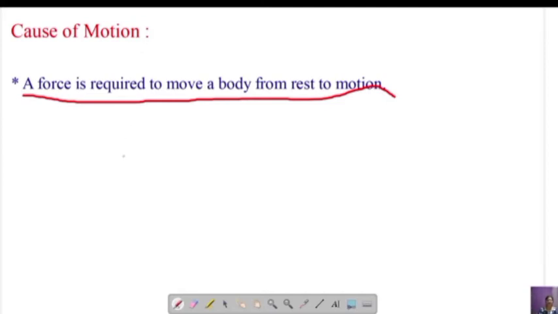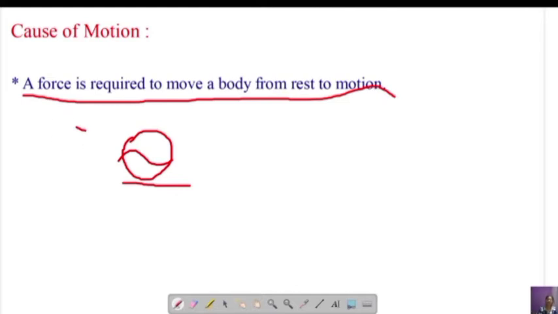Let us consider here is a ball, and this ball is completely at the position of rest. Rest means the body which does not change its position with respect to surroundings. So it is in the position of rest, it is not moving. Now if this object has to move, will it move by itself? Can it be done? Impossible. So if it has to move, we should apply an external force.